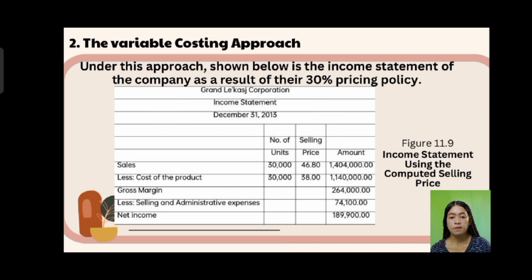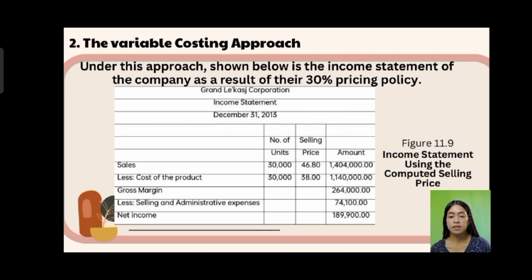That is 1,140,000. To get the gross margin, you subtract the cost of the product from the sales: 1,404,000 minus 1,140,000 is 264,000 gross margin.